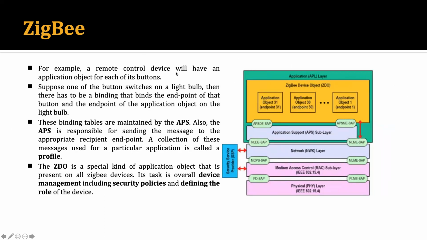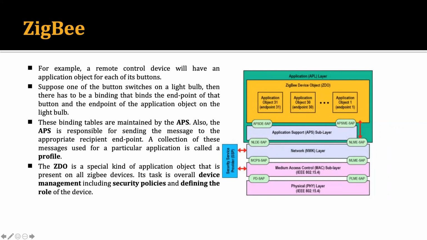For example, a remote control device will have an application object for each of its buttons. You can consider this application object as an application of a remote control. When you use a remote control using RF, or maybe a Bluetooth remote control, it sends the signal to the receiver.